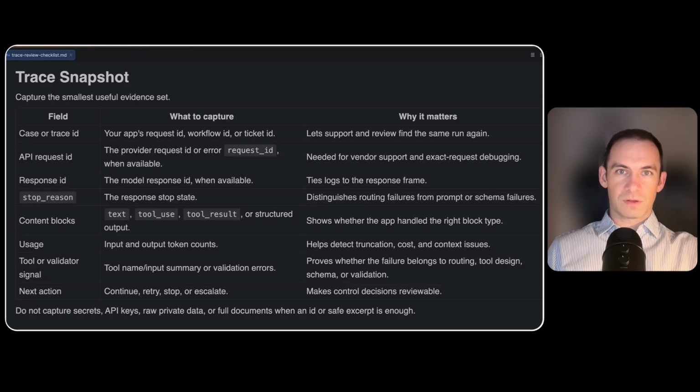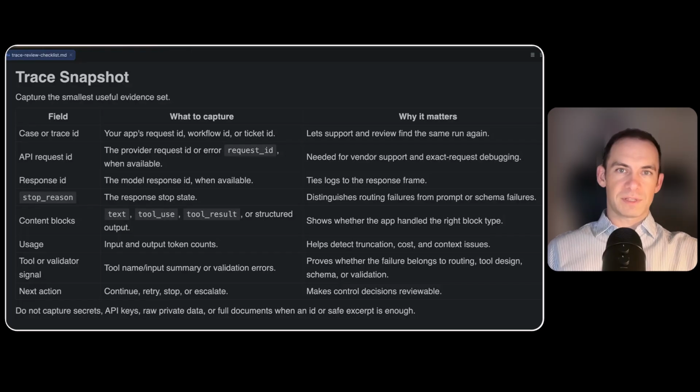Now move to the course download pack. Open the trace review checklist. It is built around the same idea. Capture the smallest useful evidence set. Then prove the owning layer before changing the decision. Look at the first table. This is a trace snapshot.